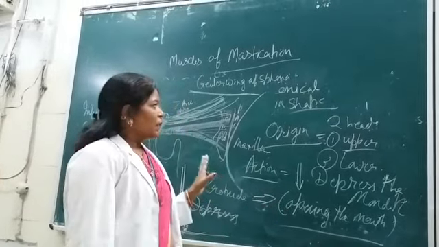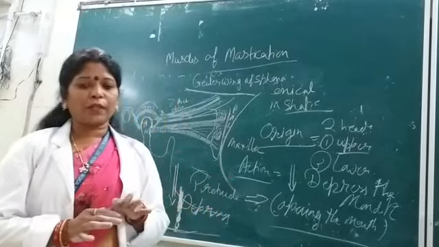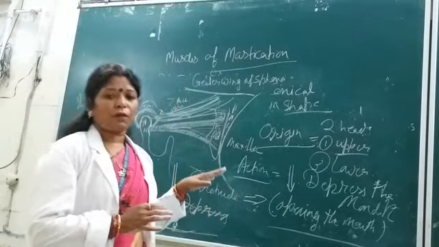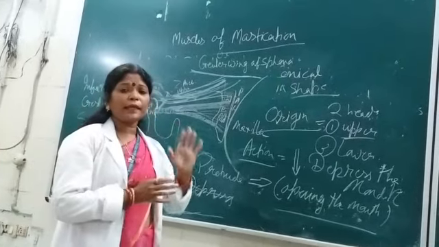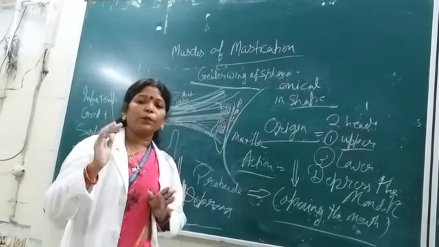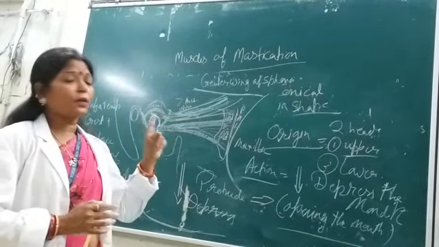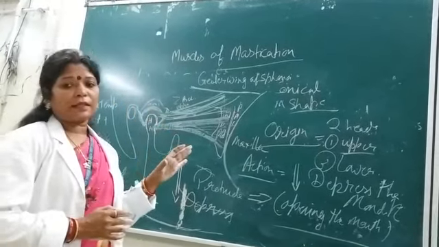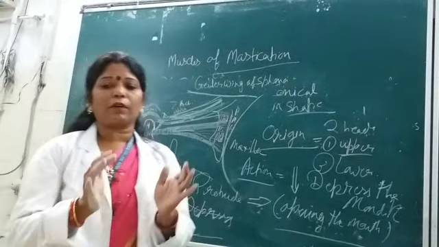Then these were some actions of the two pterygoid muscles, and the actions of all the muscles of mastication take place at which joint? On the temporomandibular joint. Okay. The two pterygoid groups of muscles also have combined actions.